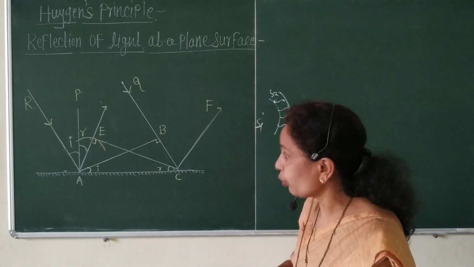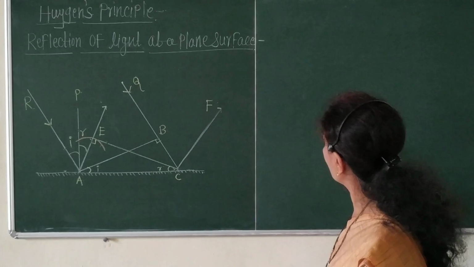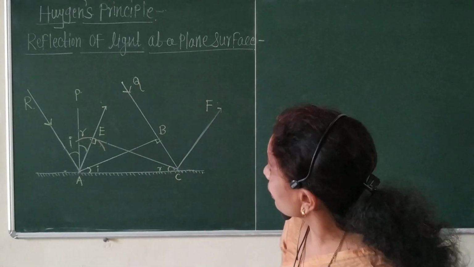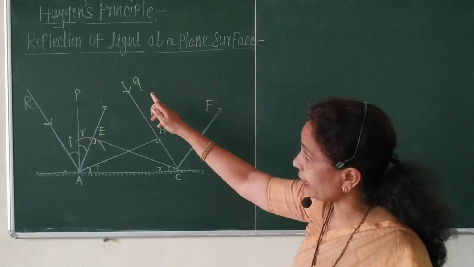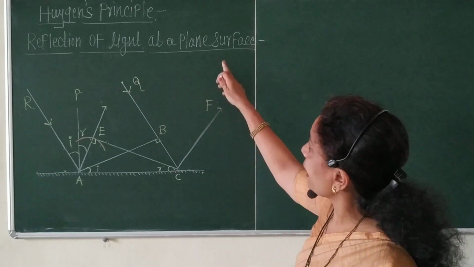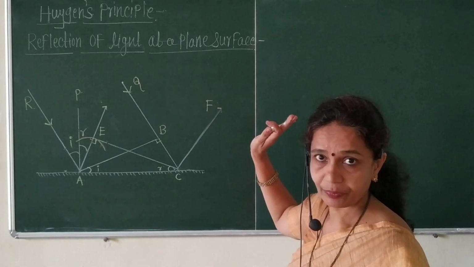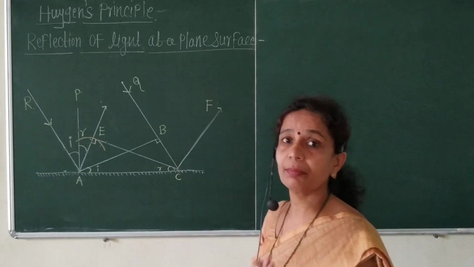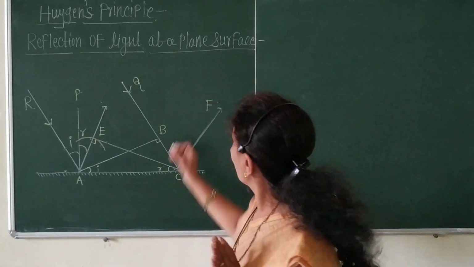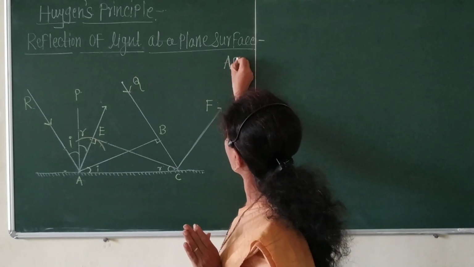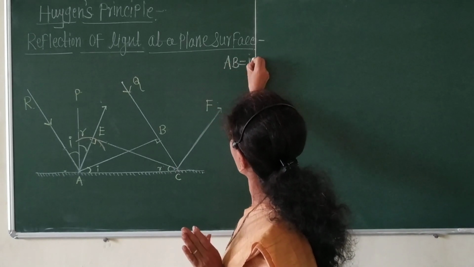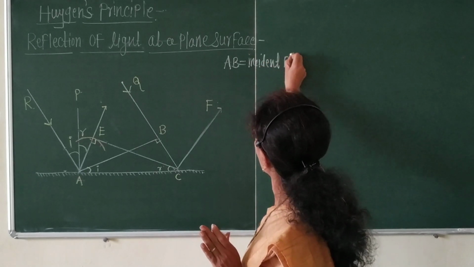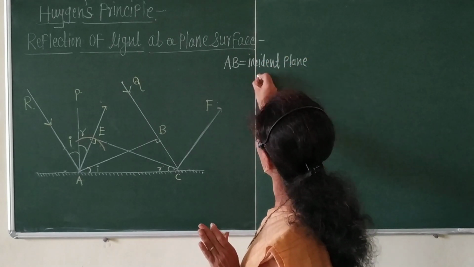Okay, then according to the Huygens principle, in this lecture we have to discuss the laws of reflection of light at a plane surface. Therefore, consider AB is the plane wavefront. What is AB? AB is the incident plane wavefront.